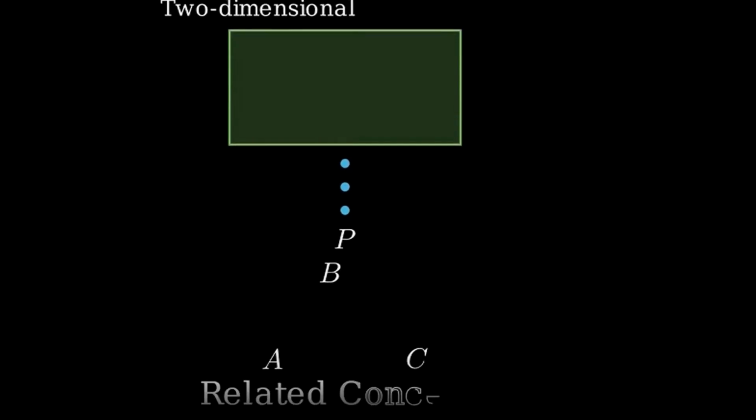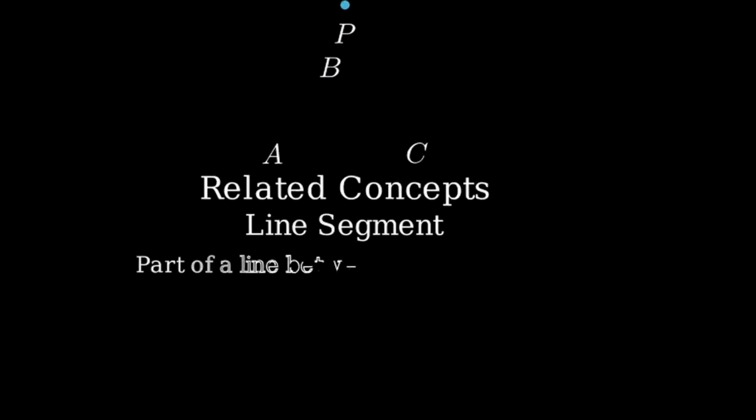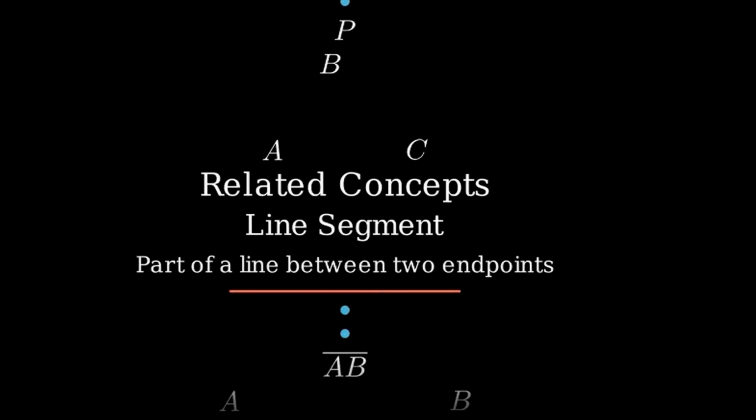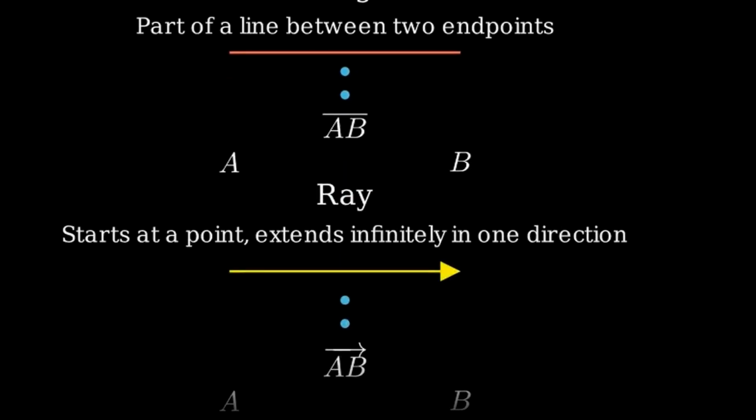Now, let's look at some related concepts. First, a line segment. A line segment is a part of a line that consists of 2 specific points, called endpoints, and all the points between them. We name it by its endpoints. It has a definite length. Next, a ray. A ray is a part of a line that starts at a specific point called the endpoint and extends infinitely in one direction. We name it starting with the endpoint.